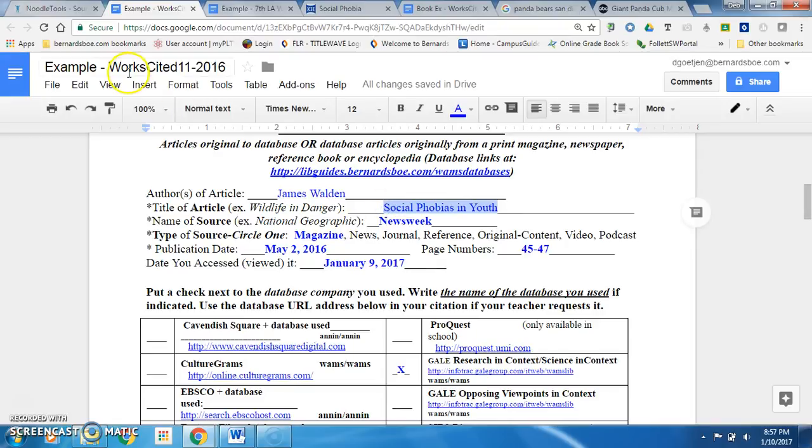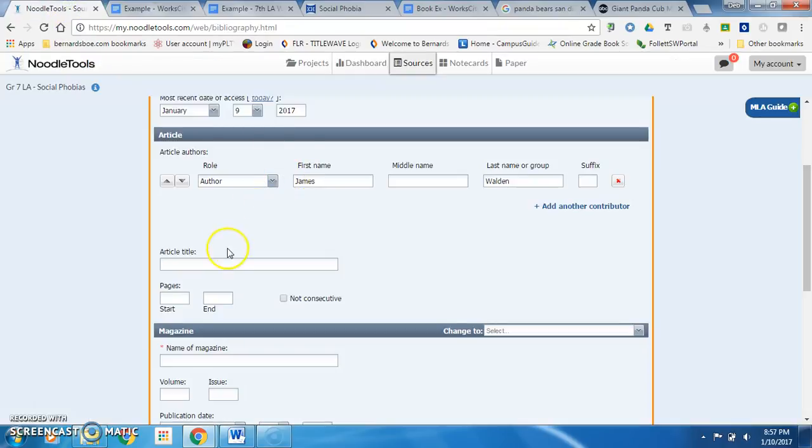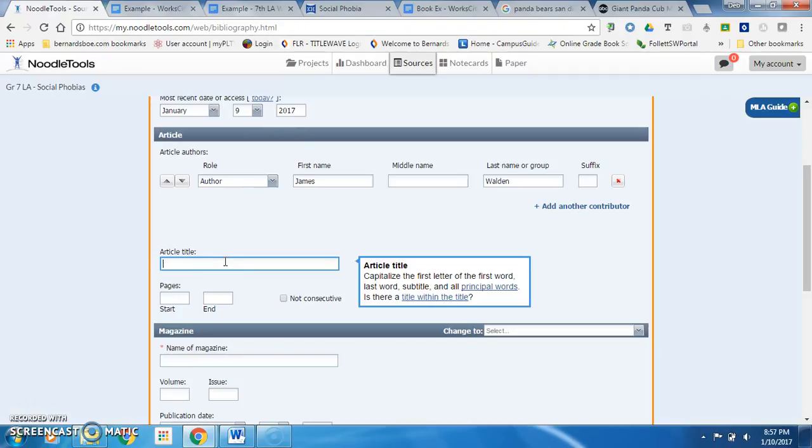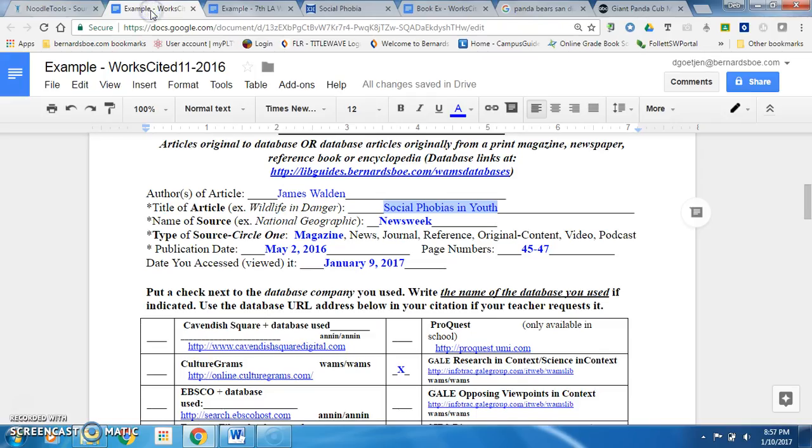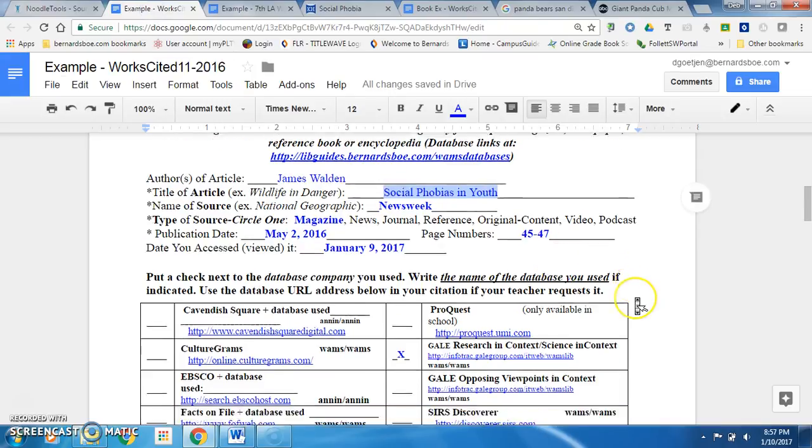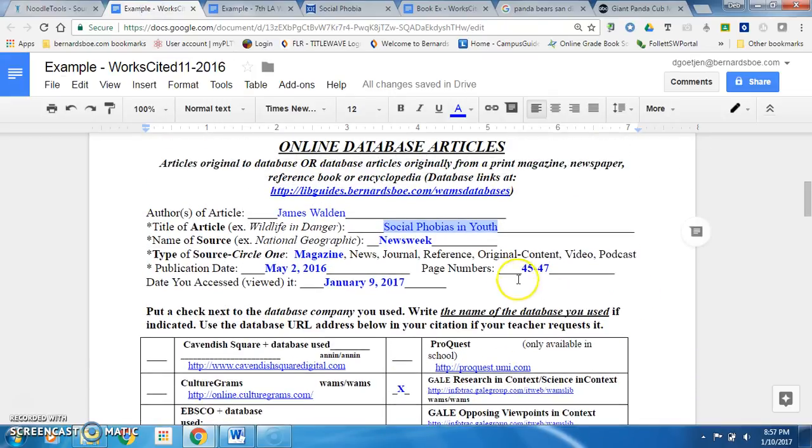So I'm just going to copy that, and in article title, Social Phobias in Youth. Make sure NoodleTools gives you little hints to remind you about capitalizing letters in titles and names. The next fields are page numbers. Not all database articles have page numbers, so if yours didn't, just leave it blank. In my case, mine did, pages 45 to 47.